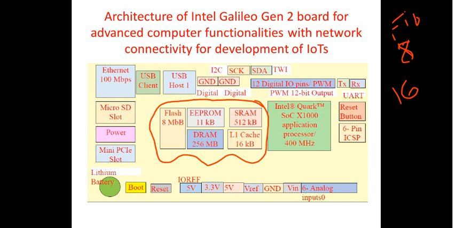This gives the overall picture or the overall structure of the typical architecture of the Intel Galileo Generation 2 board, which is for the development of IoT applications with advanced computing functionalities. Now let us look into one more diagram. Okay, before I go into that diagram, we have already seen the architectural point of view of your Intel Galileo.